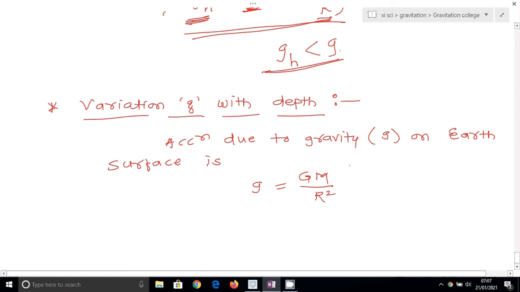So this is the formula for acceleration due to gravity on the earth's surface.